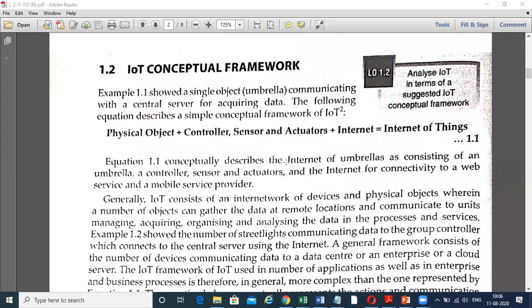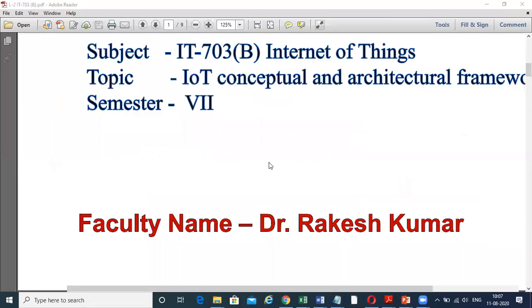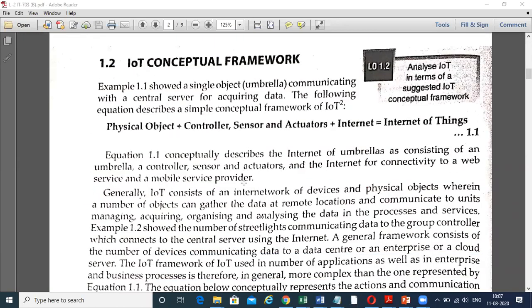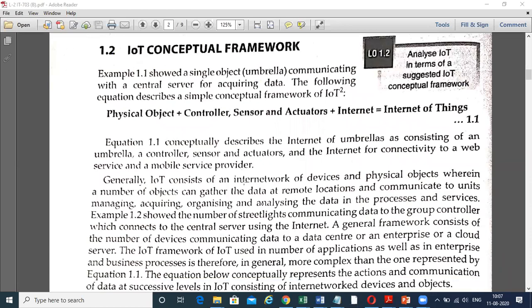Now in your syllabus, there is the conceptual framework and the architectural framework. Now we are discussing the conceptual framework. So in this conceptual framework we have taken the physical object, controller, sensor, actuators plus internet. That is equal to Internet of Things. It means the Internet of Things is the combination of physical object, controller, sensor, actuators, and the internet.